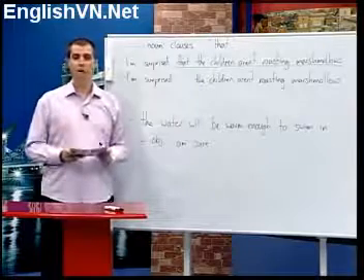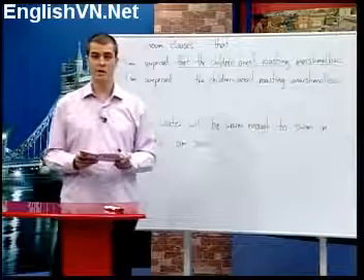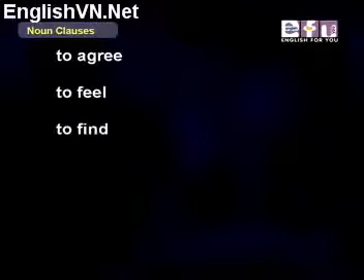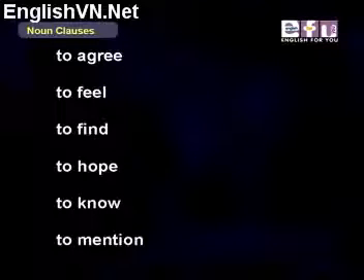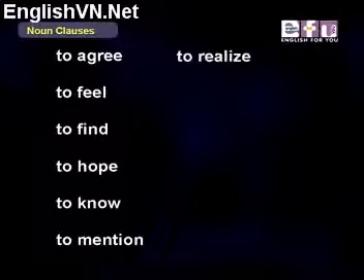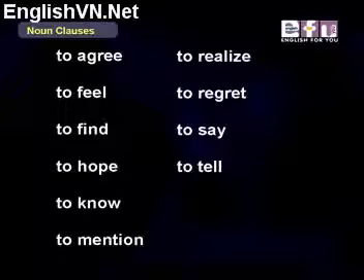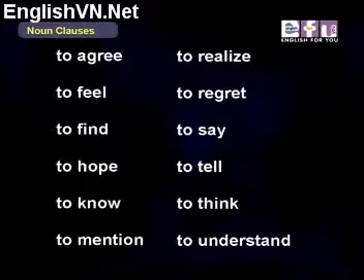Now, noun clauses often come after certain verbs. Let's have a look at some of these verbs that we use with noun clauses. To agree, to feel, to find, to hope, to know, to mention, to realize, to regret, to say, to tell, to think, and to understand.